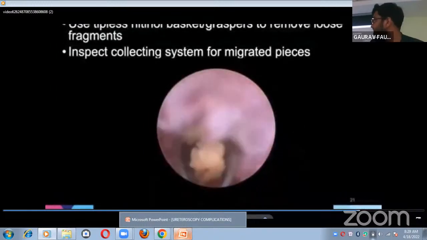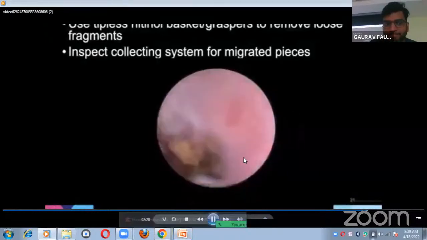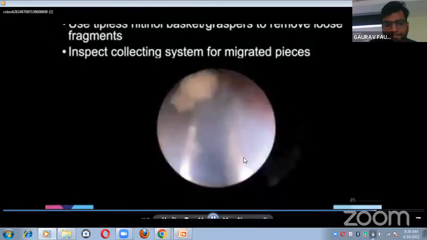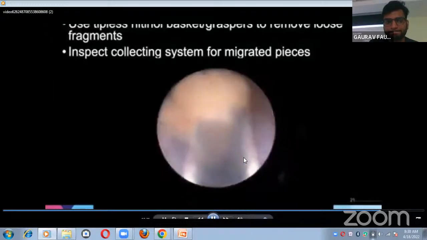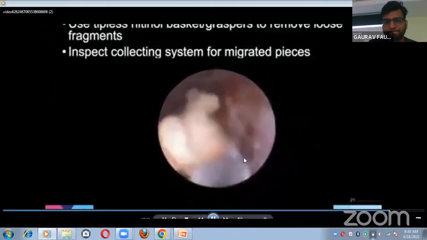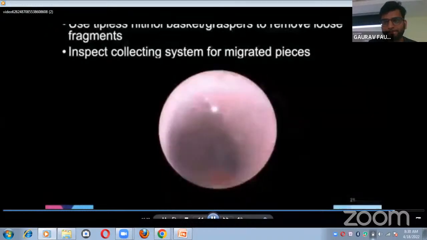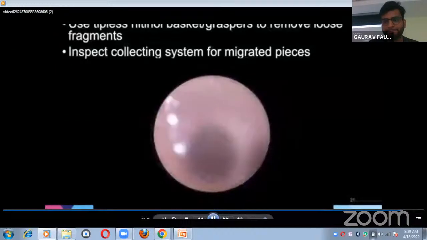I like to use a nitinol basket for removing these fragments. It's the least traumatic way to remove them. Using a stainless steel basket is more likely to cause injury, but a nitinol basket or a grasper, such as a Dakota or an N-gauge, is useful in this situation to get these fragments engaged and remove them. And of course, always inspect the collecting system for pieces that have migrated up. Even in the best circumstances, if you think you didn't get any fragments up, you'd be surprised how often.